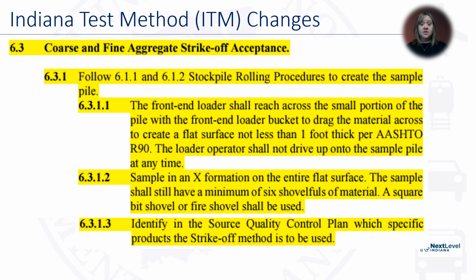We will still be doing the 6 shovels, however, it will be an examination on the entire flat surface. You will need to identify the material that you're going to be using the strike-off method on in your quality control plan. And if it changes, you just have to update your quality control plan.